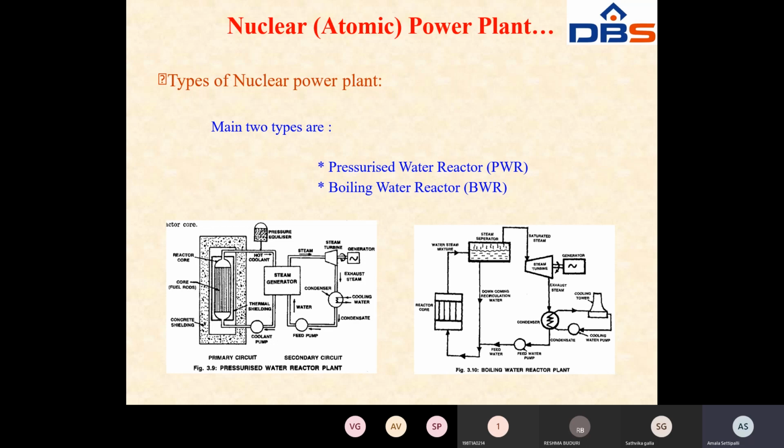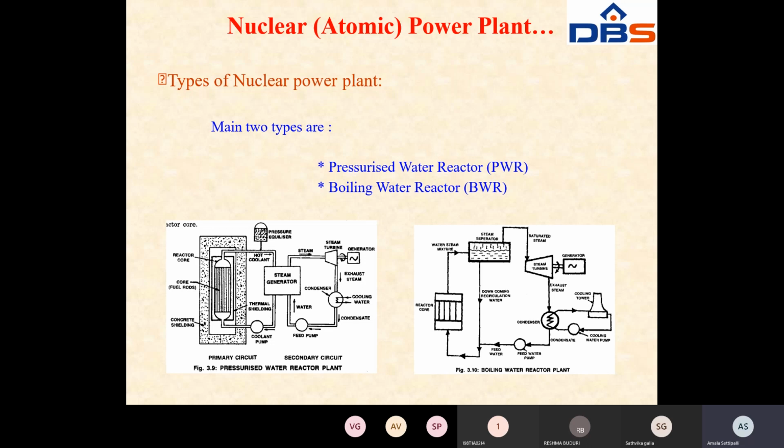See, this is the pressurized water reactor nuclear power plant, and this is the boiling water reactor power plant. This is the nuclear reactor, so here you are using the pressurized water reactor. That's why it is called a pressurized water reactor nuclear power plant. Here, the nuclear reactor is boiling. This is the construction of a boiling water reactor, so that's why it is called a boiling water reactor power plant.